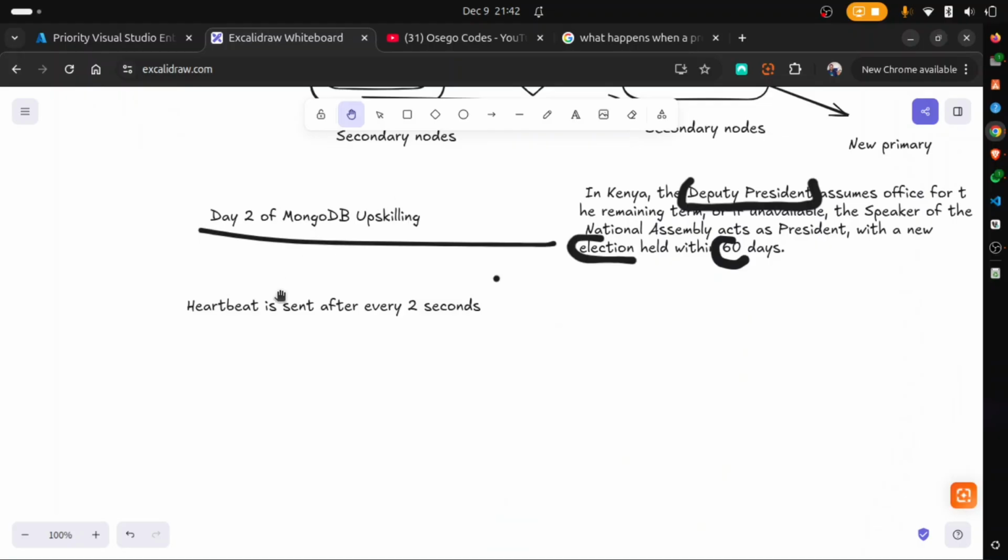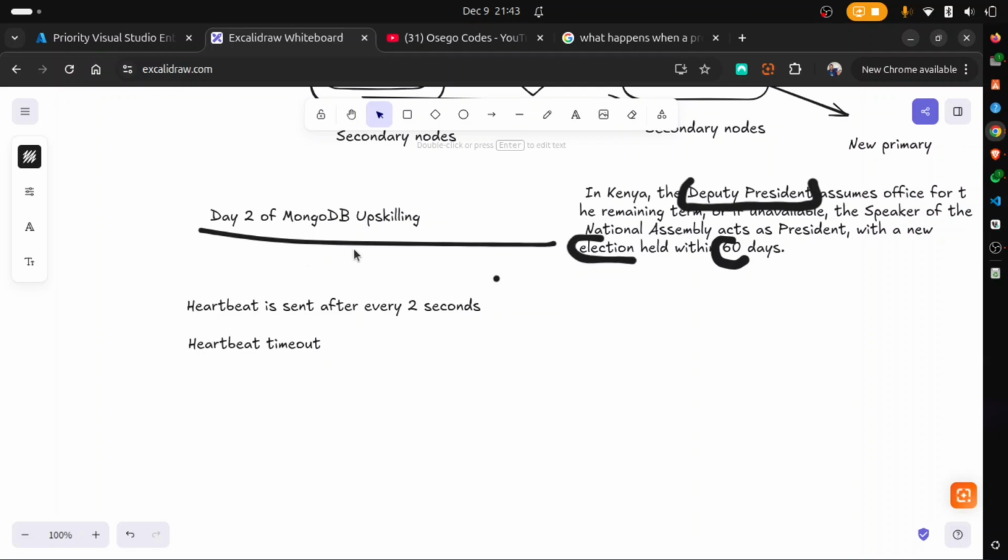Now, we also have a timeout for heartbeat timeout, right? These are two terms which are related. So we'll come here and then we have what we call heartbeat timeout. You know what happens when you call someone a heartbeat? When you think about them, your heart pumps like poop, poop, poop, right?